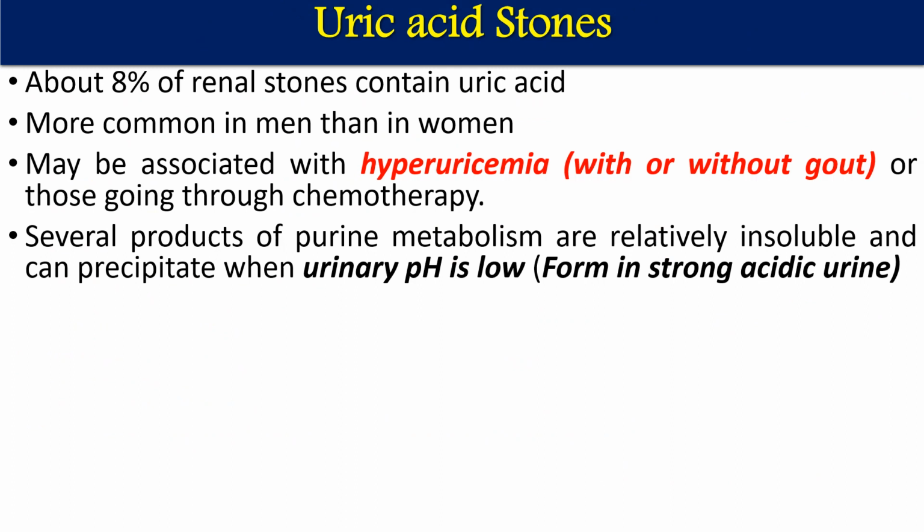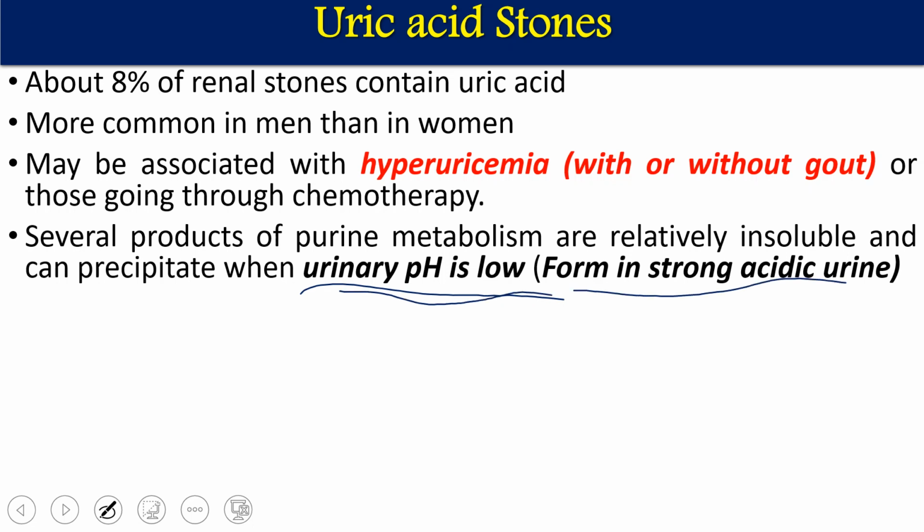Several products of purine metabolism are relatively insoluble and can precipitate when urine pH is low. When urine pH is very low, it is a strongly acidic condition. Low pH means acidic conditions. When acidic conditions are present, a number of purine metabolites are insoluble. In that case, they settle down and can form salts.